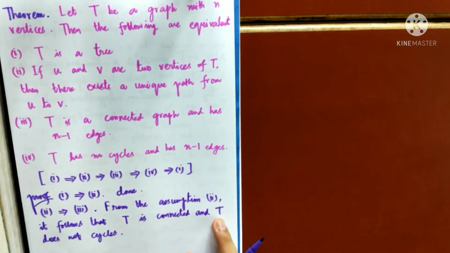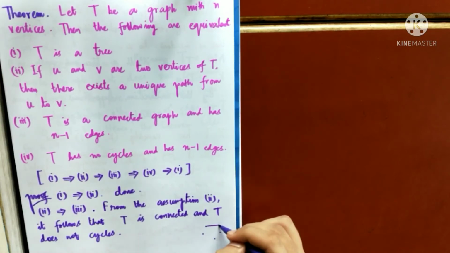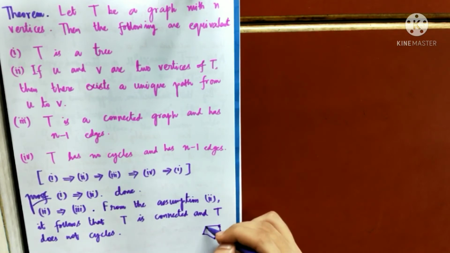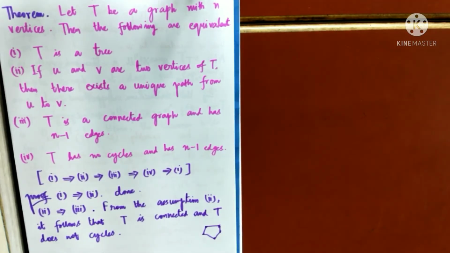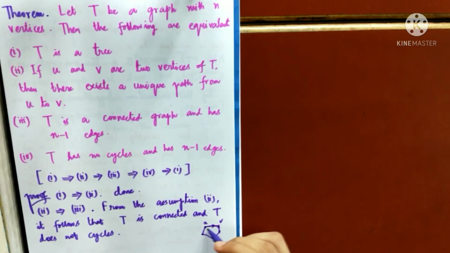And why T does not contain any cycles is very obvious, because if T has some cycles, as you can see here, then what will happen? There will exist two paths from one vertex to another vertex. For example, consider U and V. This is one path and another path can be like this, right? So that will again contradict that there exists a unique path.